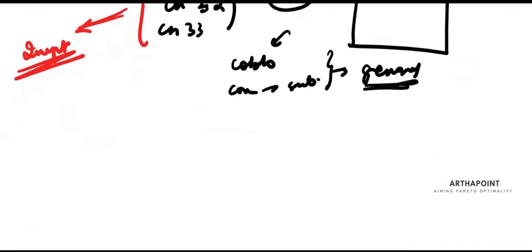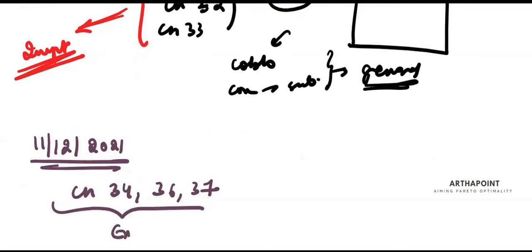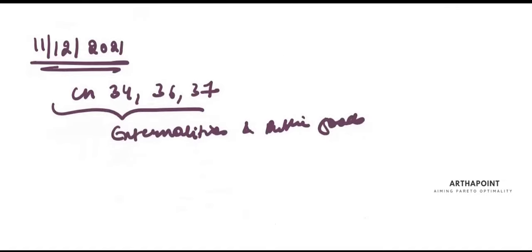Finally, you will be on 11/12/2021. Do chapter 34, 36, 37. This is on externalities and public goods. Last year, there were 2 questions related to this.